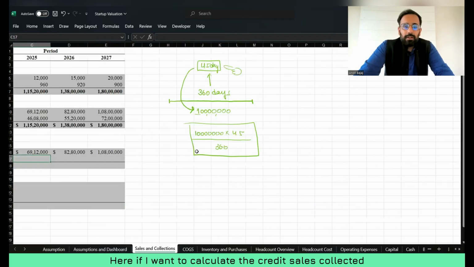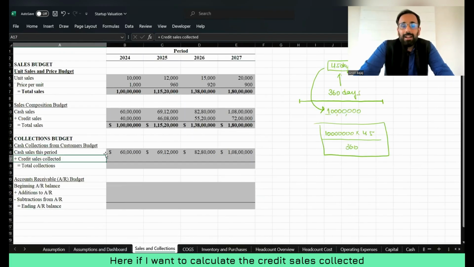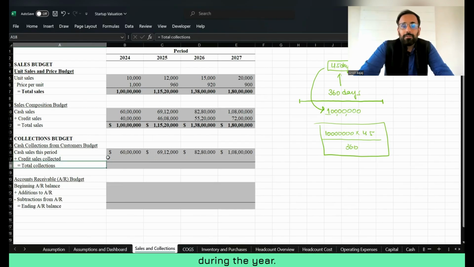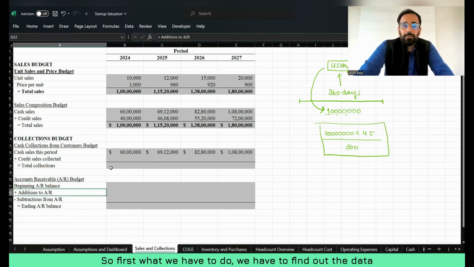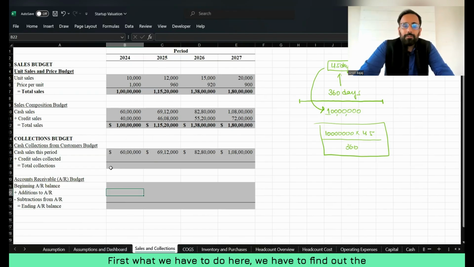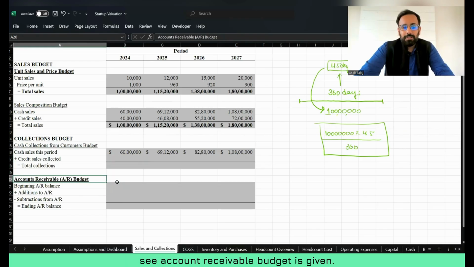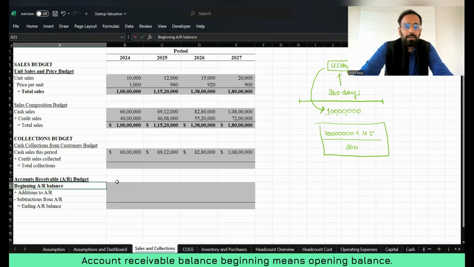So if I want to calculate the credit sales collected during the year, first we have to find out the debtor value. Would you be able to find out the debtor value? During the year, the company has performed credit sales of 40 lakh. Now, if I want to find out the debtor value, you can see the account receivable budget is given. It means the debtor schedule is given here. Beginning account receivable balance; beginning means opening balance.